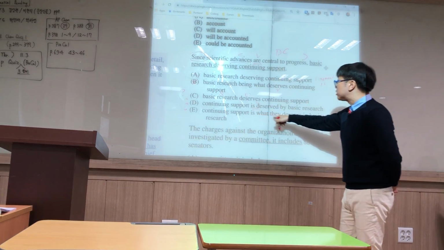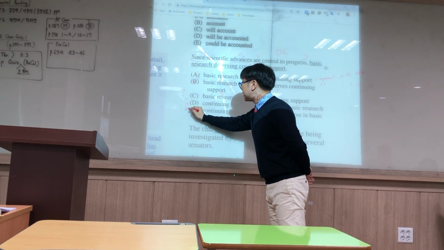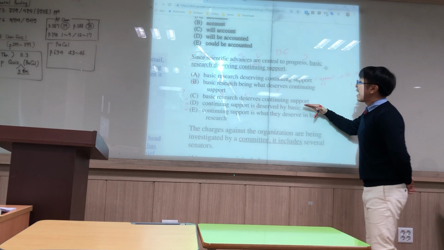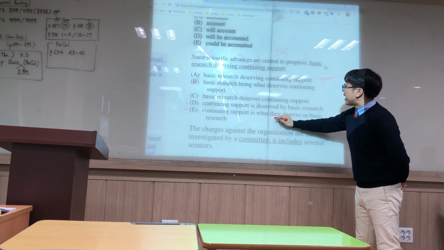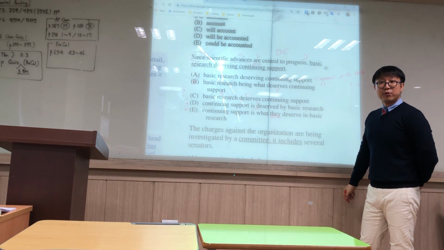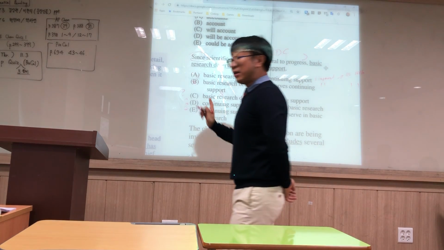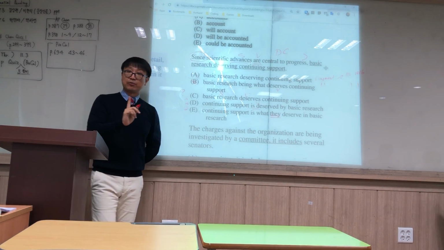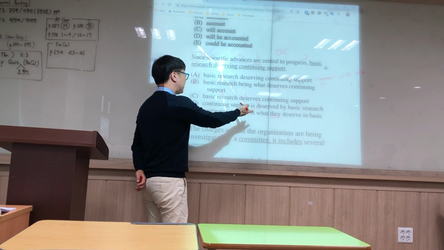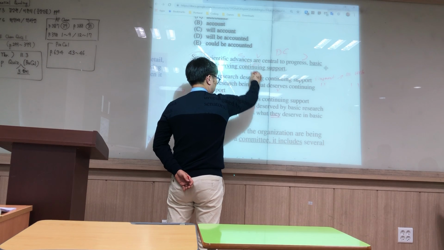E, "continuing support is what they deserve in basic research." Again, we've got a complete sentence, but I want you to take a look at the difference between D and E first of all. We have "they" here, a third person pronoun, 3인칭 대명사. If that's the case, what do we need to do? We need to make sure that there is an antecedent, a noun that it represents. And what is "they" referring to? Scientific advances, okay.